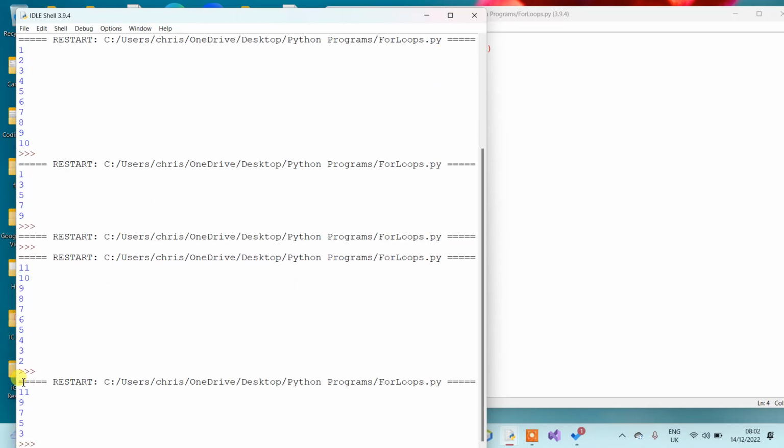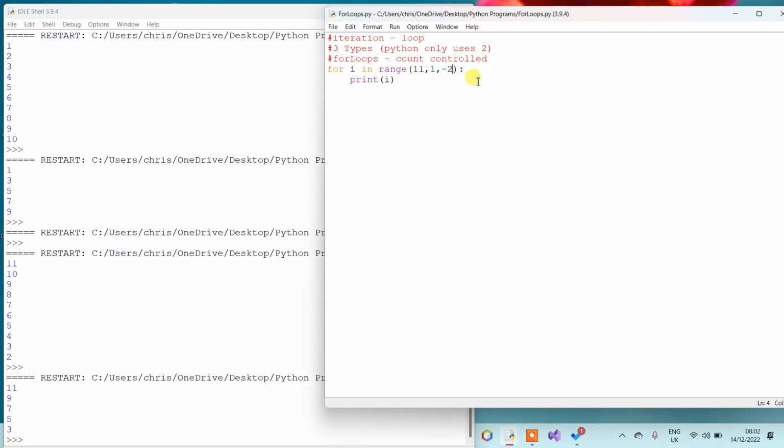If I run that, you'll see it starts at 11 and counts down in multiples of 2. Okay, but in for loops, we don't only have to use numbers, we can also use words, and I can look for words. So let's change my program a little bit.